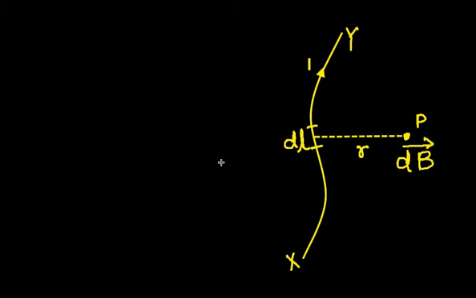These scientists did experiments day after day, and after their compiled experiments, they analyzed the results and came to a conclusion. They said that the magnetic field at point P would depend, number one, obviously on the amount of current flowing. You will agree, everyone will agree. So the magnetic field will be proportional to the amount of current flowing through the wire.